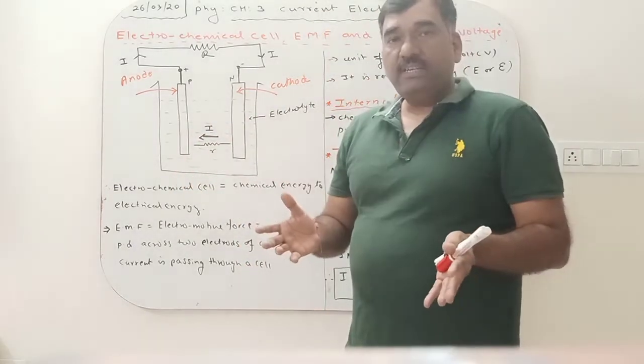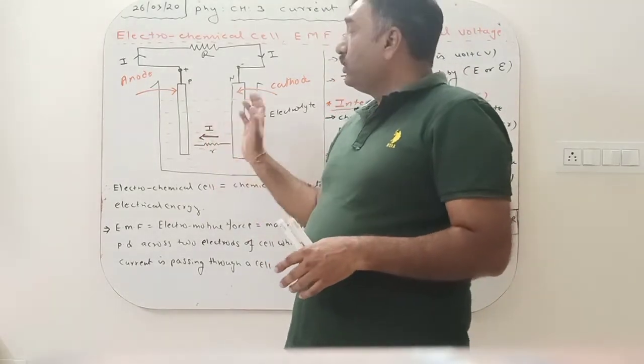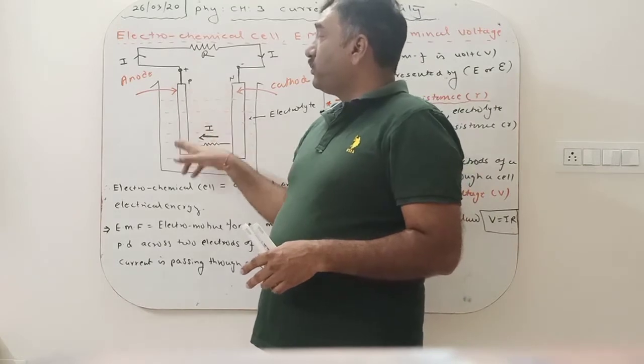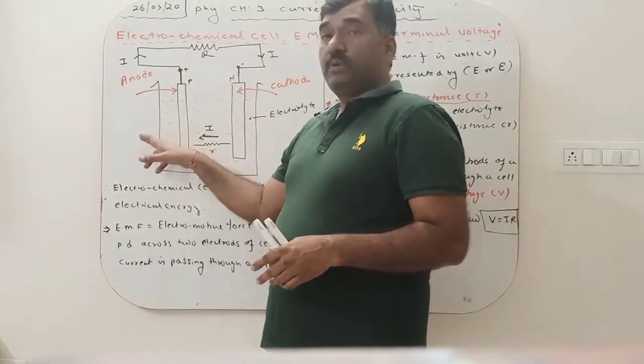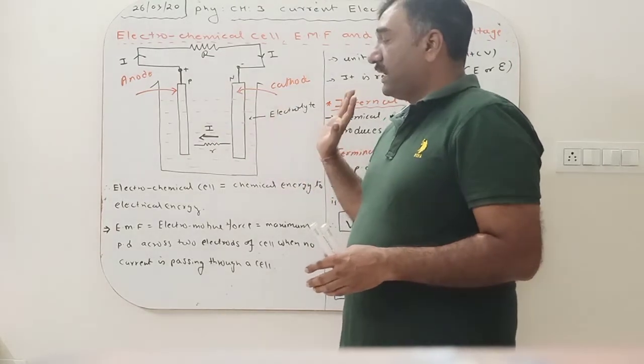Whenever a chemical reaction takes place inside a cell or a battery, positive and negative charges are formed. Due to the chemical energy, the electrode on which positive charge is deposited is known as the anode, and the one on which negative charge is deposited is known as the cathode.